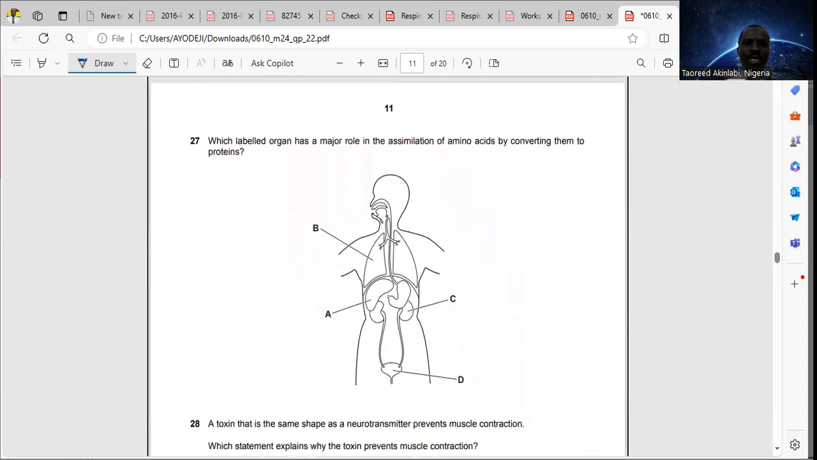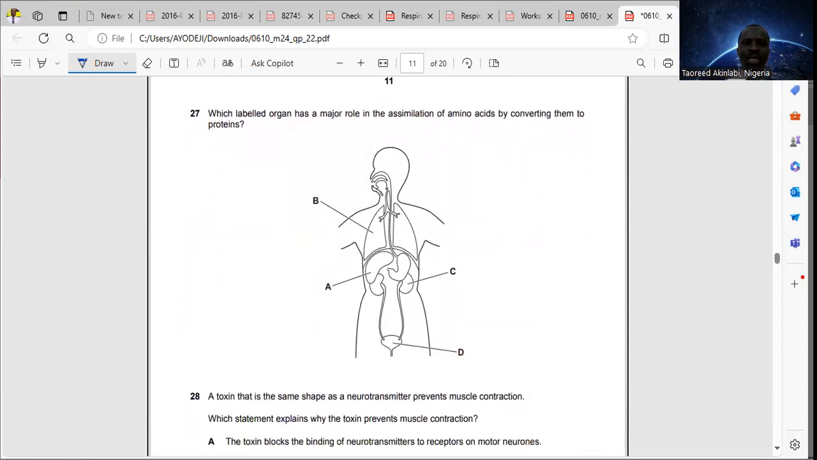27. Which labeled organ has a major role in the assimilation of amino acids by converting them to protein? For that question, the answer is option A. The liver helps in deamination. When there's excess amino acid in our body, the liver will deaminate it and convert it to urea. Sometimes the amino acids can also be converted to protein for storage. That is option A for question 27.